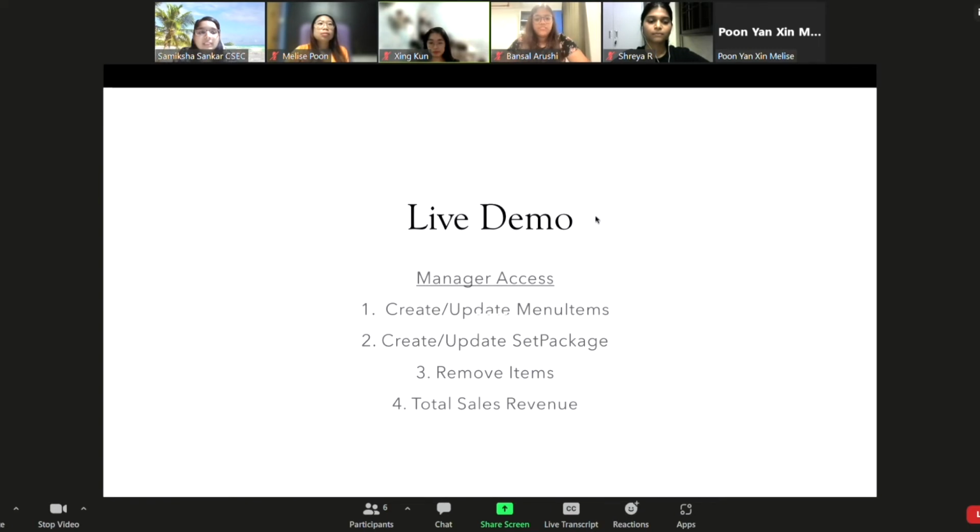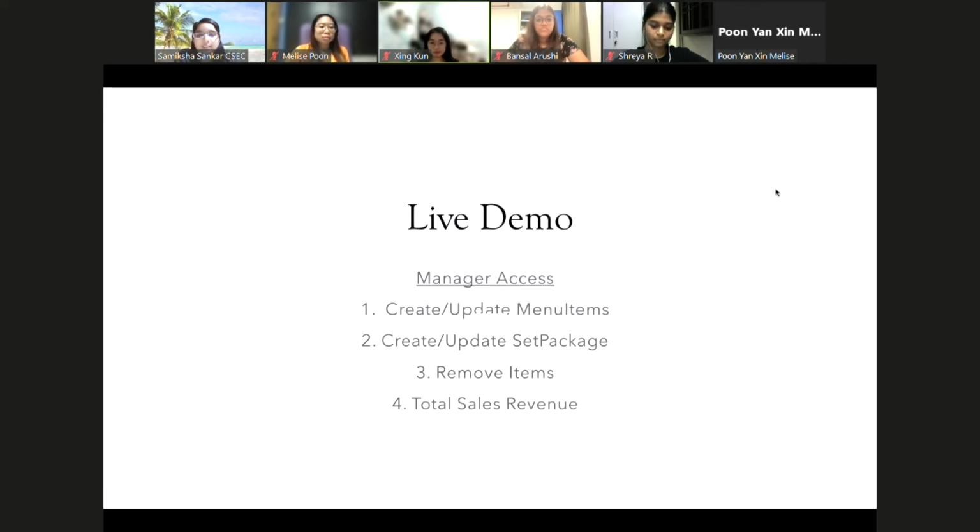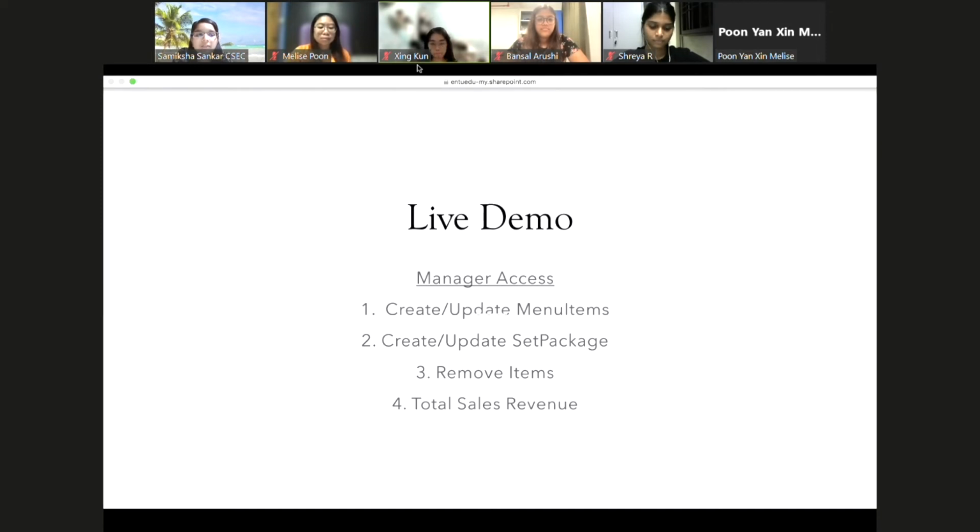The reason why we decided to keep these functions different, namely the create update menu items, create update set package, remove items and total sales revenue different, is to prevent any accidental or sabotageable access by rebellious staff members while they are frustrated.